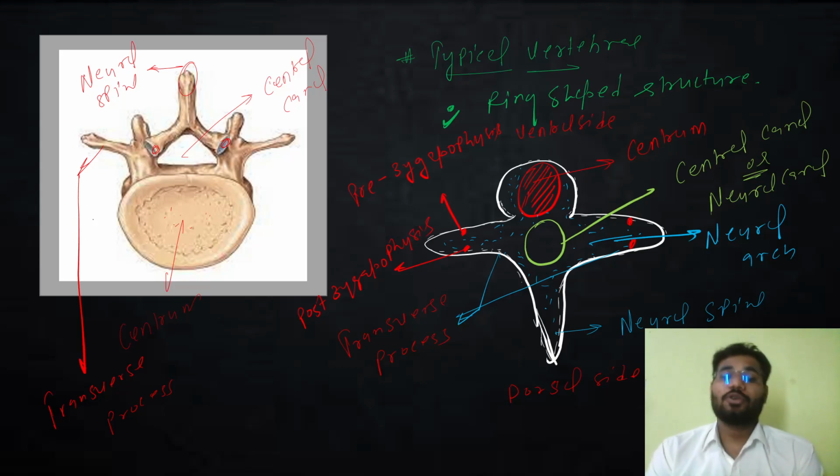All you need to understand is that a vertebra is ring shaped. It has certain processes and structures, like the neural arch, transverse processes, and neural spine, and some of these are not common to all vertebrae, so those are atypical vertebrae, right? The central canal is present in all the vertebrae.